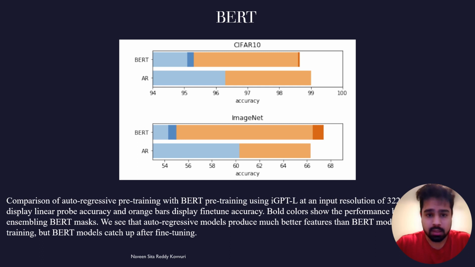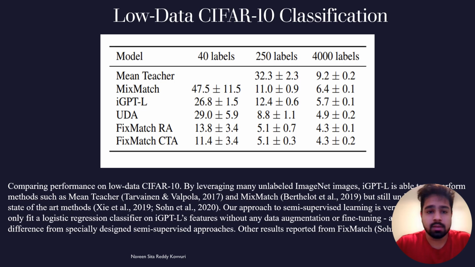What's interesting here is that autoregressive models initially produce much better features than BERT models as pre-training, as indicated by the higher blue bars. However, after fine-tuning, BERT models manage to catch up, as shown by the comparable orange bars. This highlights the dynamic nature of pre-training methods and the importance of fine-tuning in maximizing model performance. It also emphasizes the potential of BERT pre-training in enhancing feature representation, especially in downstream tasks.